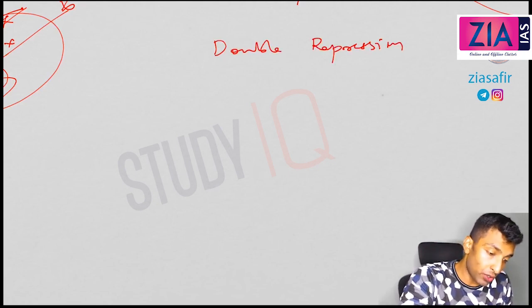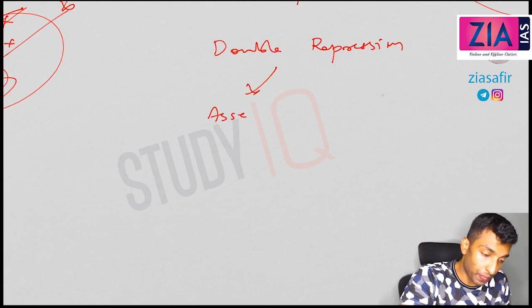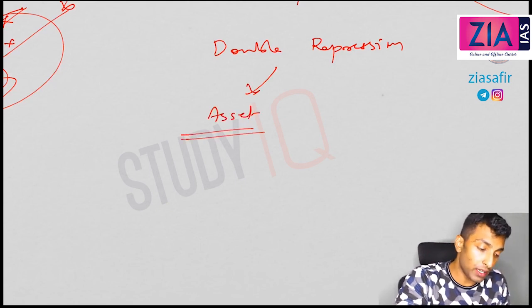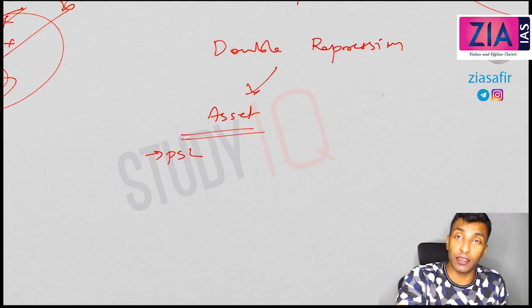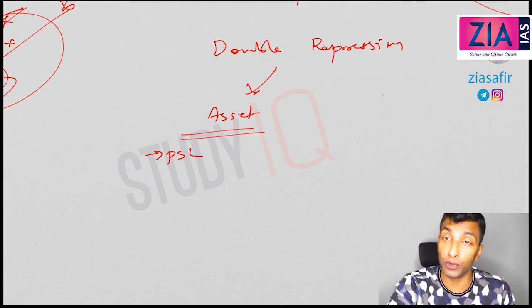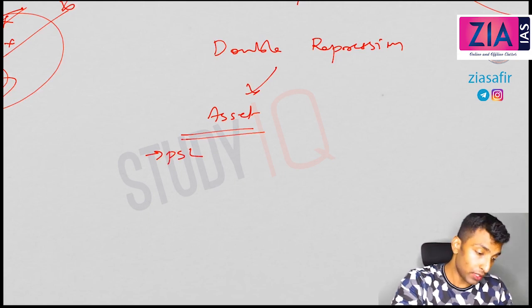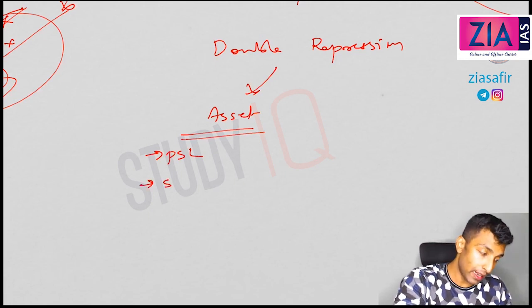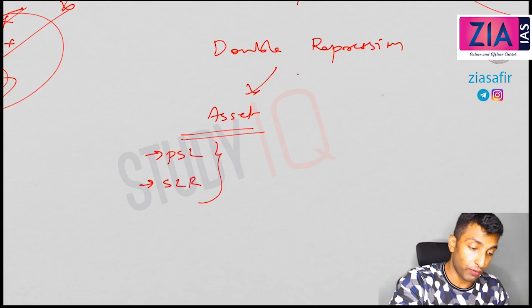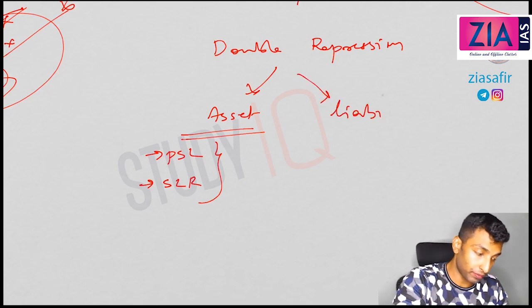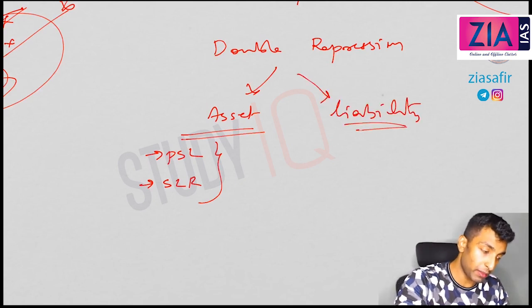Double repression. On one side, the asset side. So what is the repression? I've told you about PSL: you are forcing the banks to lend to the priority sector. 40% you need to lend. So this is one thing, priority sector lending, and SLR. This is from the asset side. What about the liability side? Liability side repression means what?